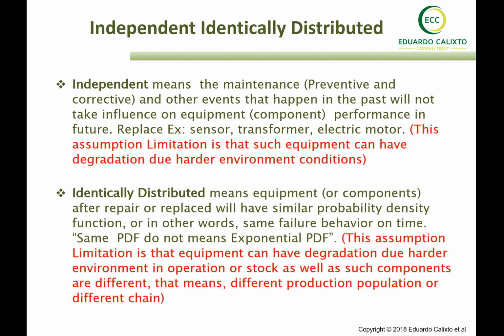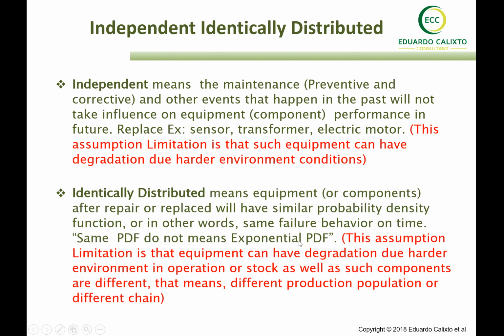But usually, independence is applied for non-repairable items, and then it's clear that the past items have no relation to the new ones because they are totally different. But identically distributed means that the equipment after repair or replacement will have a similar probability function, or in other words, the same failure behavior pattern over time. So the same PDF does not mean exponential PDF.